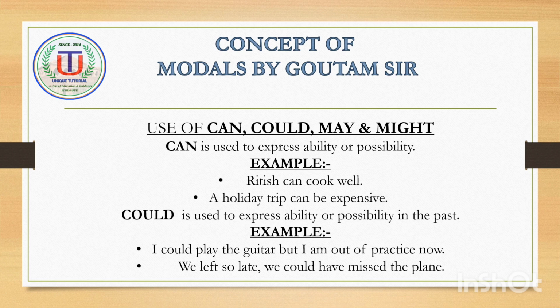Could is used to express ability or possibility in the past. For example, I could play the guitar, but I am out of practice now. Second example, we left so late we could have missed the plane.